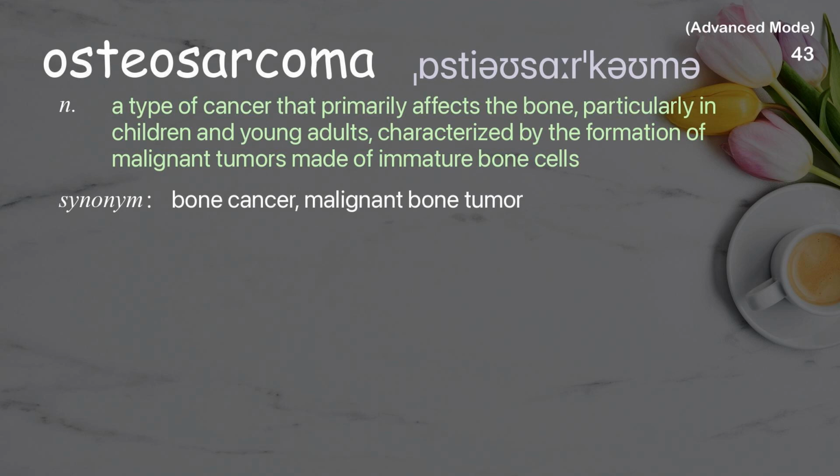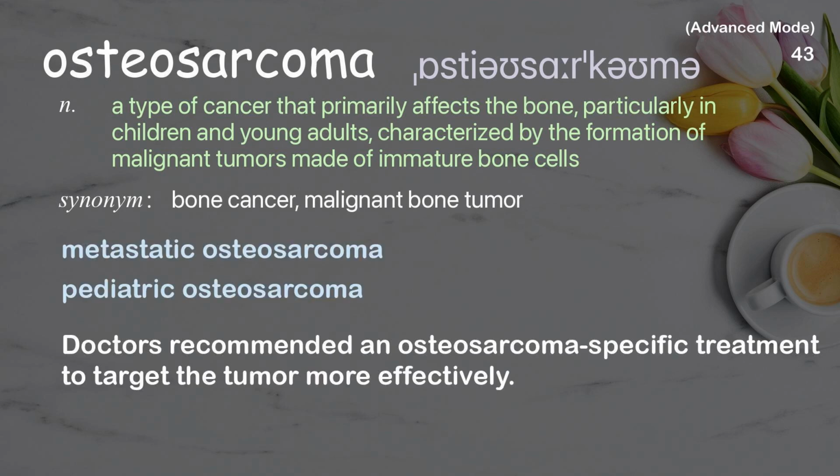Osteosarcoma. A type of cancer that primarily affects the bone, particularly in children and young adults, characterized by the formation of malignant tumors made of immature bone cells. Examples: Metastatic osteosarcoma. Pediatric osteosarcoma. Doctors recommended an osteosarcoma-specific treatment to target the tumor more effectively.